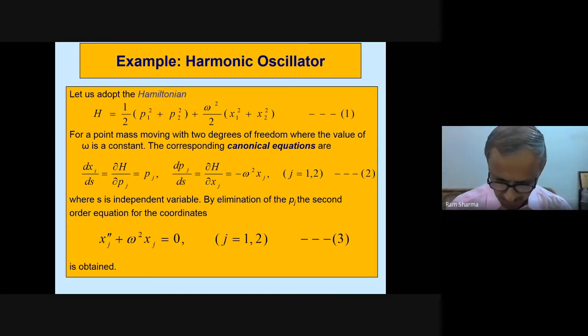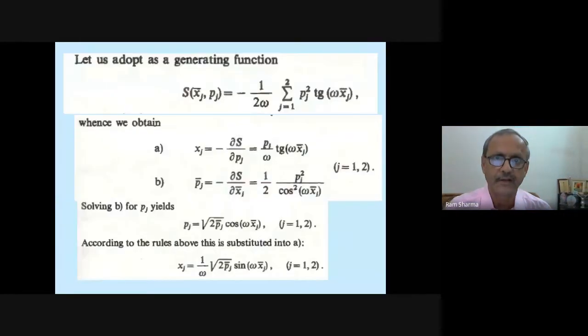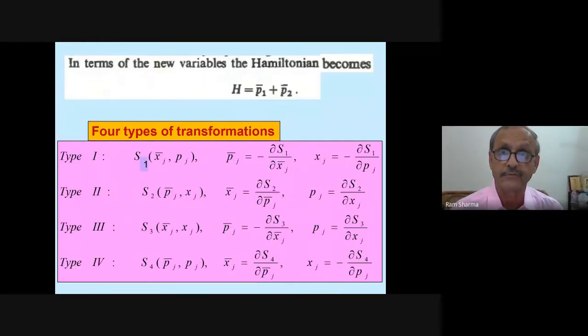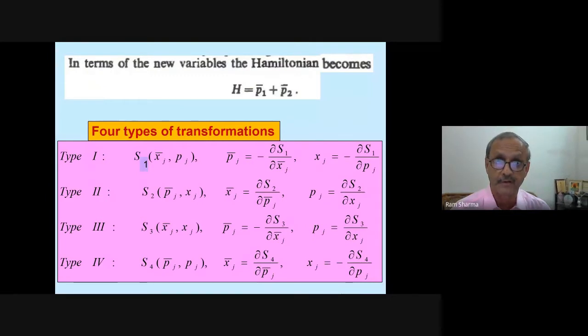Now let us adopt a generating function. This is the generating function: S equal to minus 1 by 2 omega, sum over j equals 1 to 2, of pj square tangent omega xj bar. So now we use the canonical transformation, xj equal to minus del S by del pj, we get these values, and pj bar, and then convert the old variables into the new variables. And when you convert the old ones into new variables, your Hamiltonian becomes simply this. So your two variables are not there.